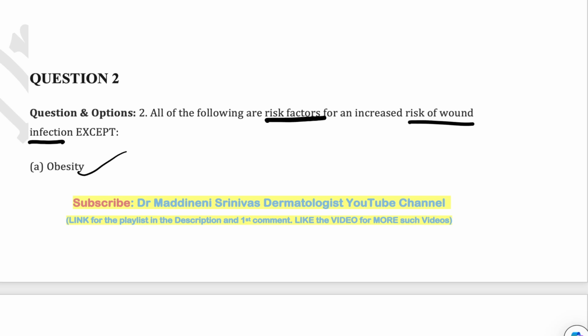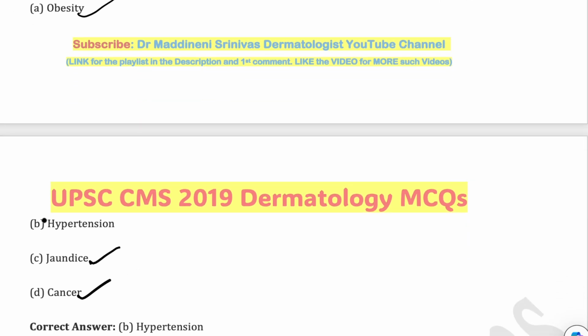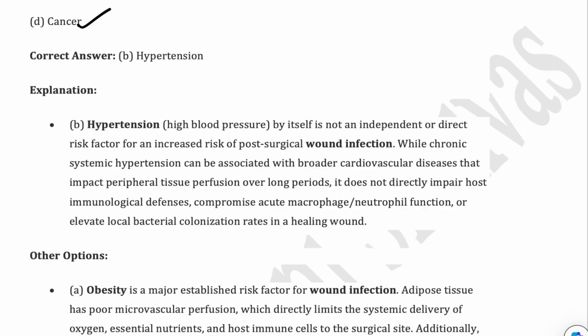Next MCQ is, all of the following are risk factors associated with increased risk of wound infection except, so obesity, yes, it is an important risk factor. Jaundice and also cancer, but not hypertension. So answer is option B.